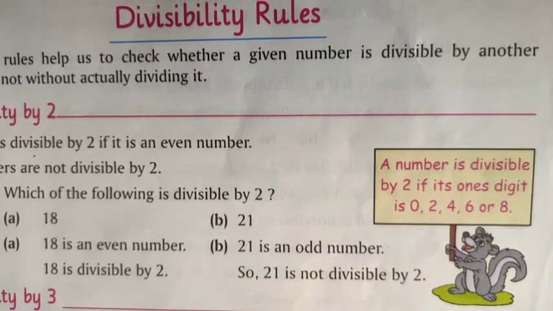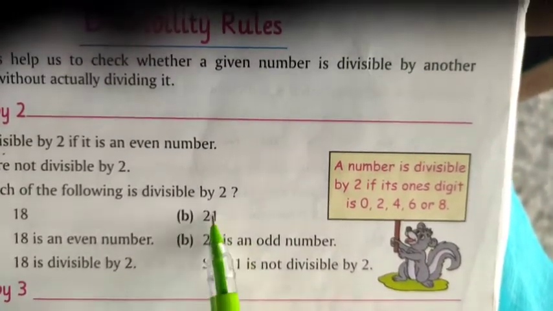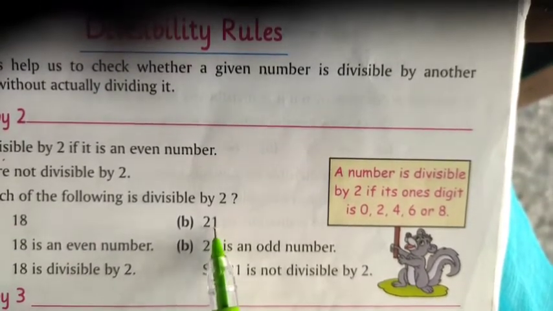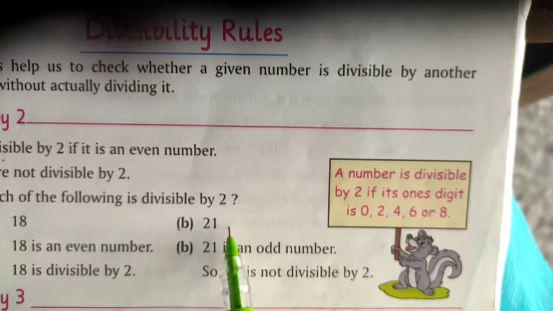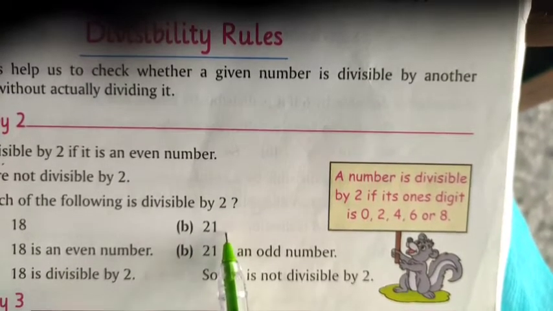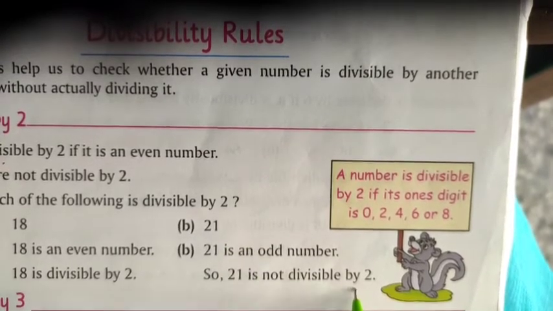The next example, 21. 21 is an odd number. In ones place, the digit is not 0, 2, 4, 6 or 8. So we can say this number is an odd number and it is not divisible by 2.